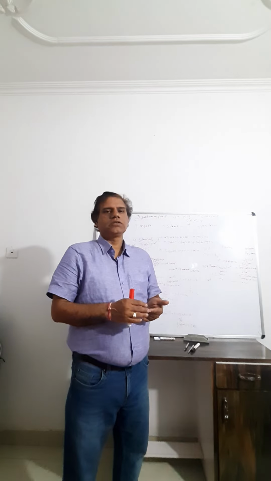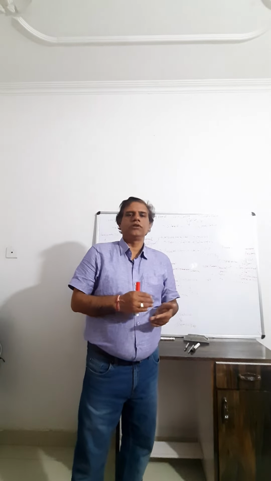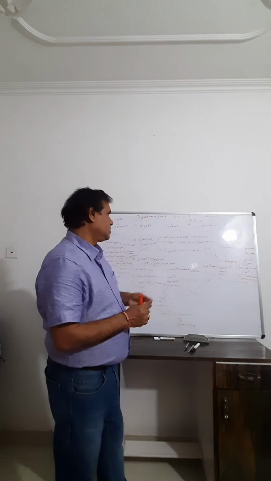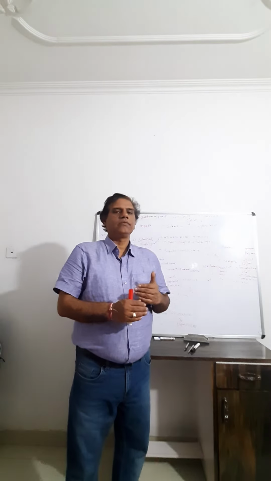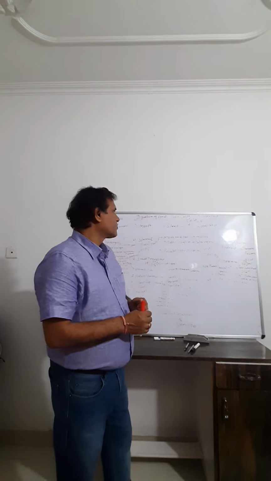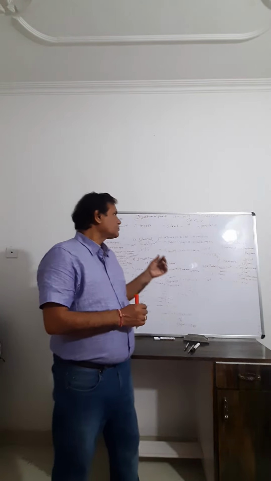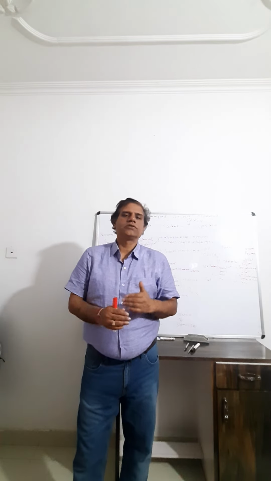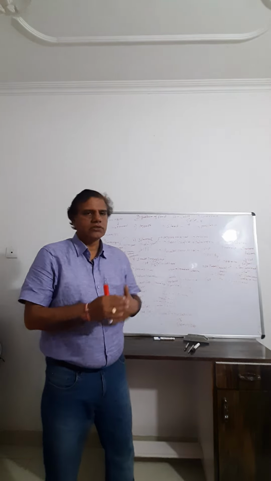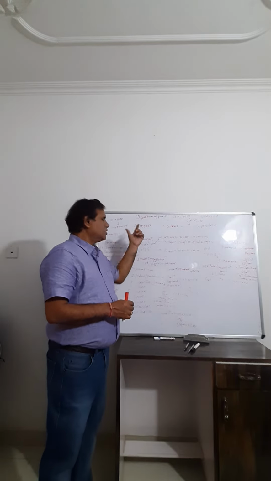The mouth contains the salivary glands, that is the parotid gland, submandibular gland and sublingual gland. These three pairs of glands are present in the mouth, the buccal cavity. They release salivary amylase and lysozyme, which are present in the saliva. Lysozyme is an antibacterial enzyme which kills bacteria, and salivary amylase, whose pH is around 6.8, converts starch into disaccharides such as maltose, isomaltose and limit dextrin. So this is the digestion of food in the mouth.